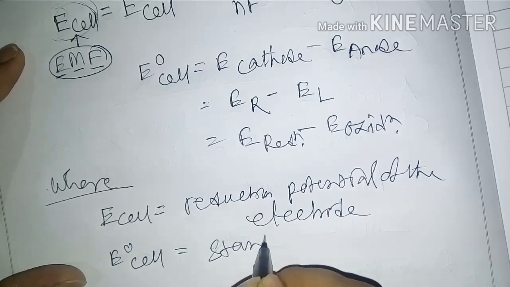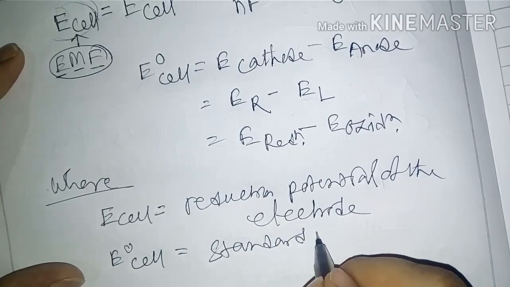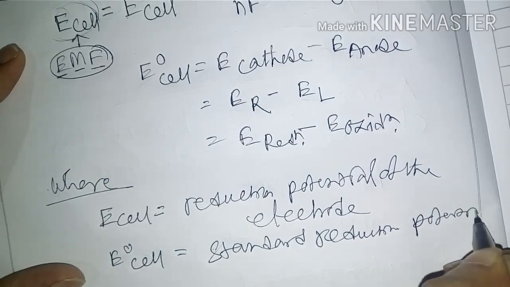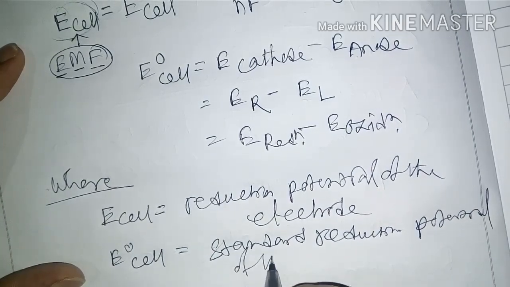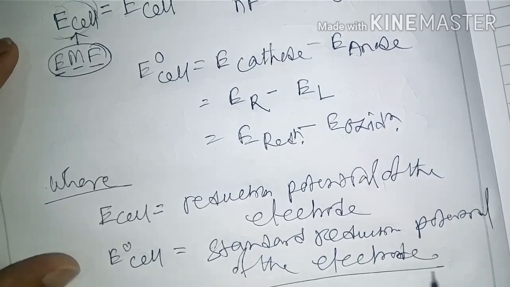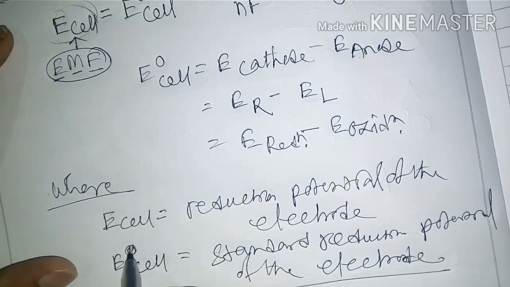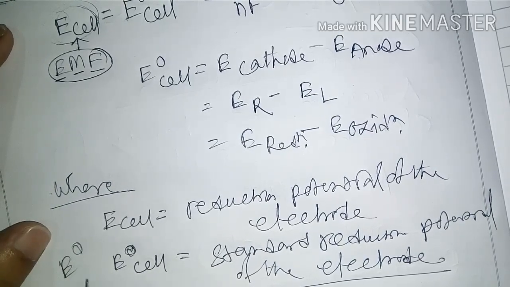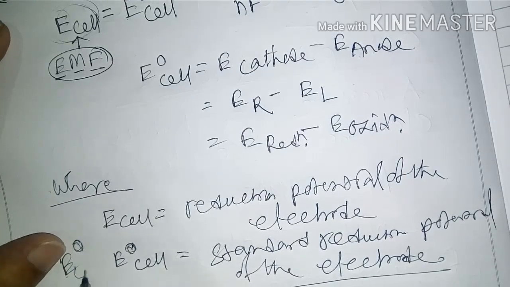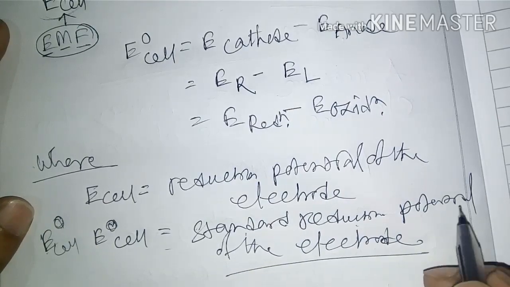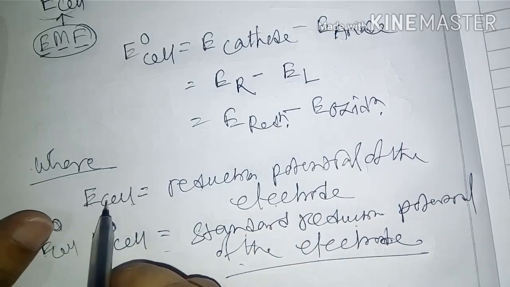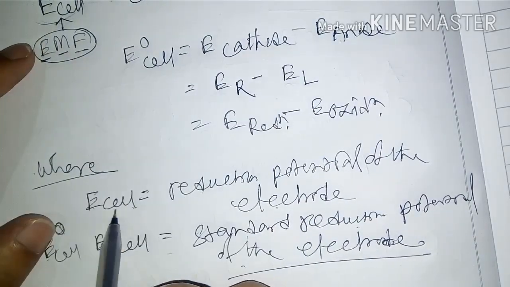Standard reduction potential of the electrode. Okay, so if this symbol is there, suppose this E like this, it is called E naught. This is the standard part. So E naught cell is the standard reduction potential of the electrode, and E cell is the reduction potential of the electrode. This is also called EMF, electromotive force.